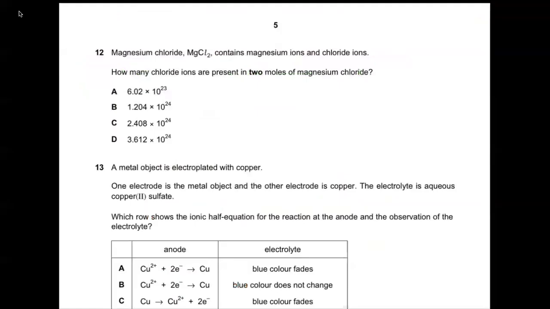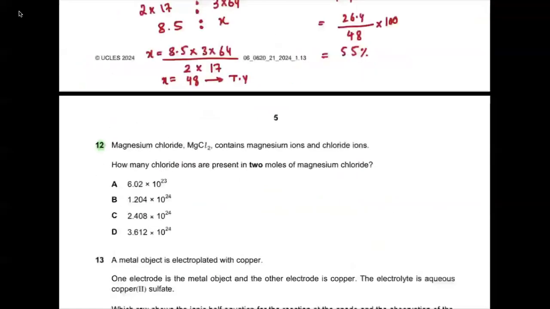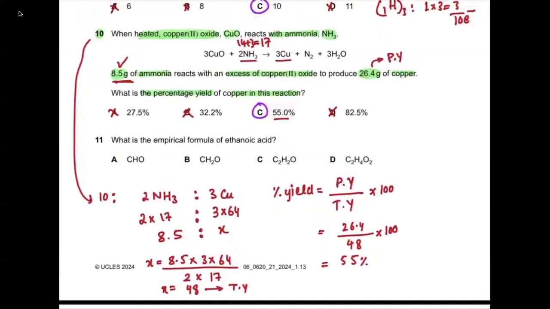Now question number 12. Oh, sorry. We are left with question number 11. What is the empirical formula of ethanoic acid? So if you recall, the formula of ethanoic acid is CH3COOH. So if you make it the molecular formula, it is going to be C2H4O2. And if you simplify it to 1, 2, and 1, it is going to be CH2O. So that is B. So it means A, C, and D are wrong, and the correct answer is B. Is this clear?